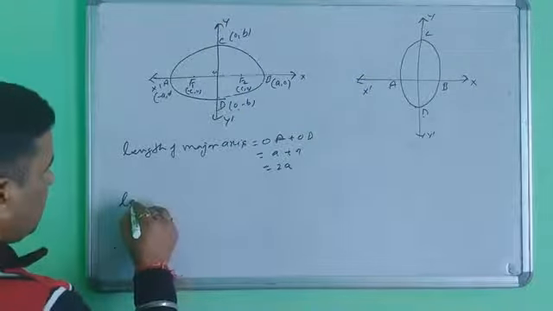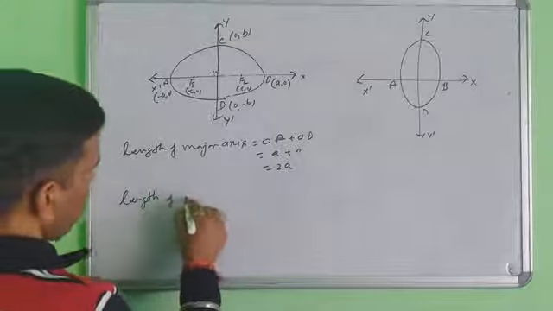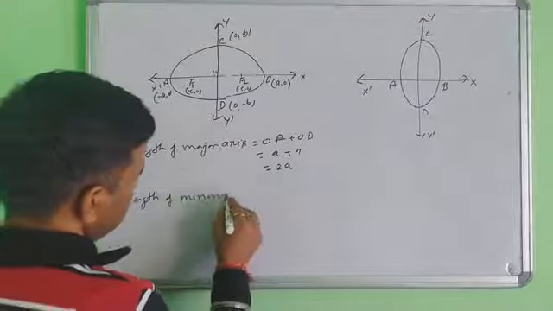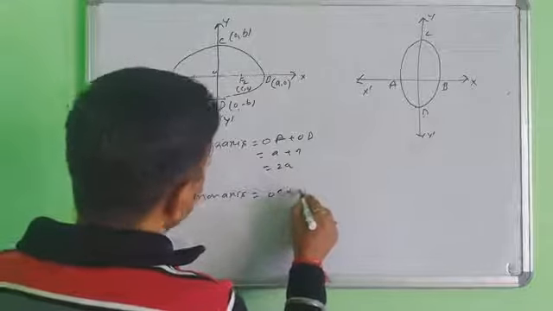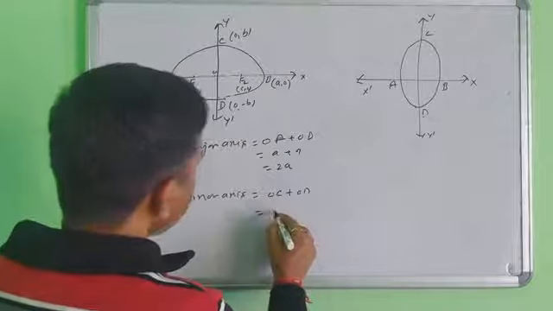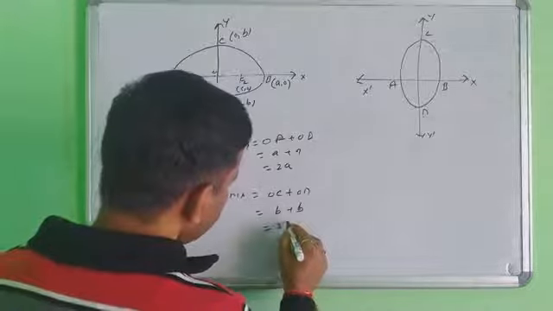Similarly, the length of the minor axis equals OC plus OD. What is the length here? B plus B. The total length will be 2B.